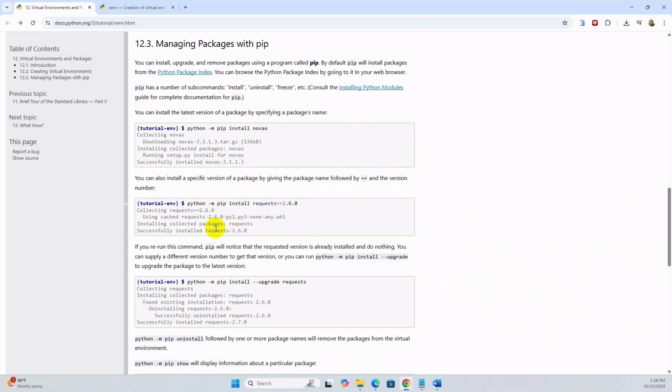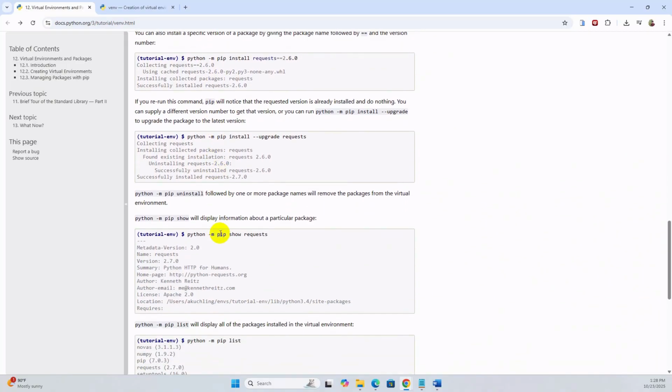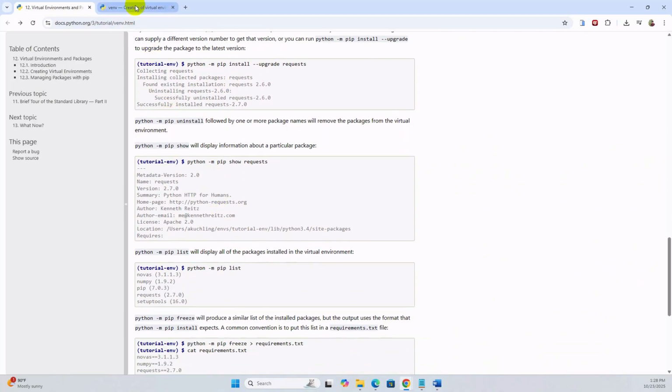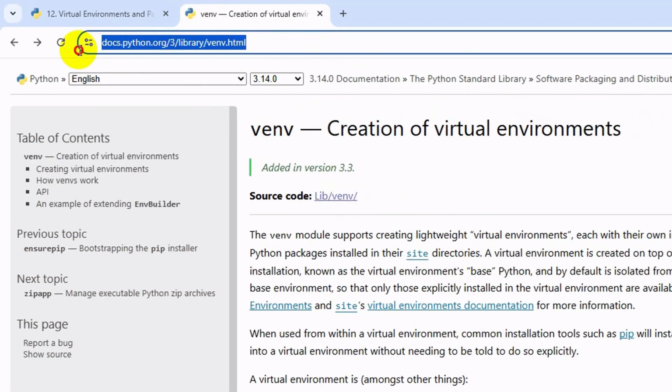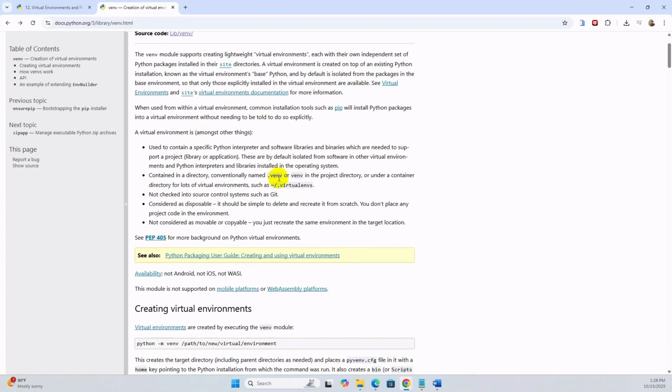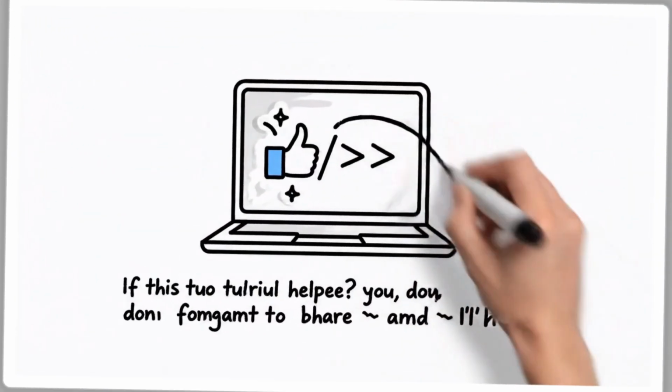You can create a virtual environment for your Python project using the Python standard library venv. You can get the official documentation from docs.python.org/library. Hope you now fully understand Python virtual environments,